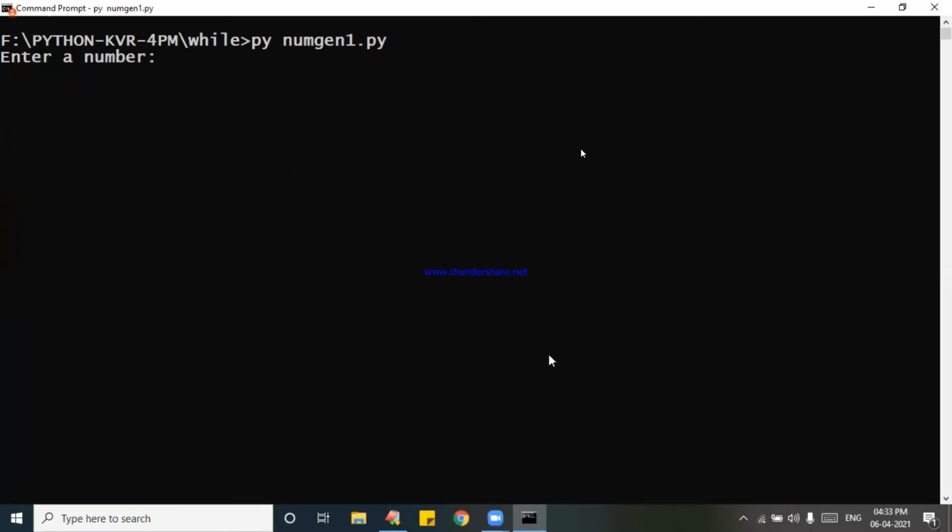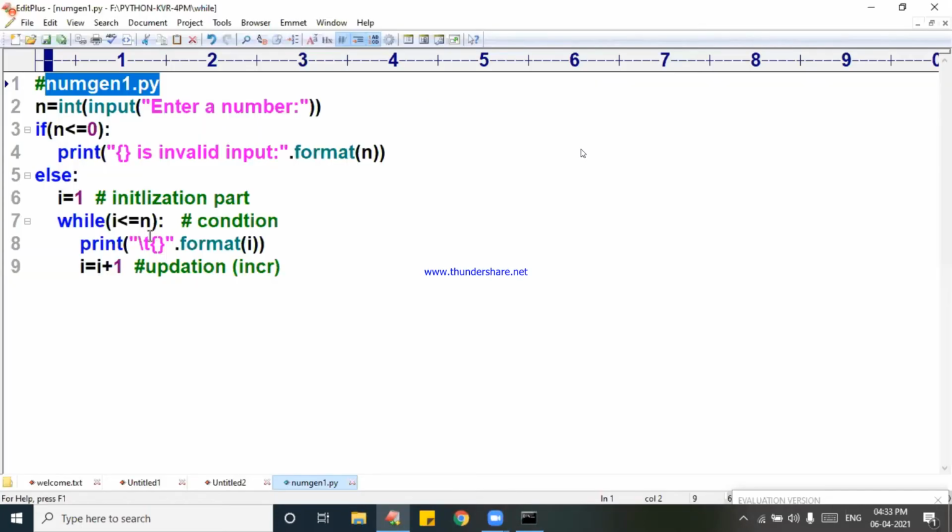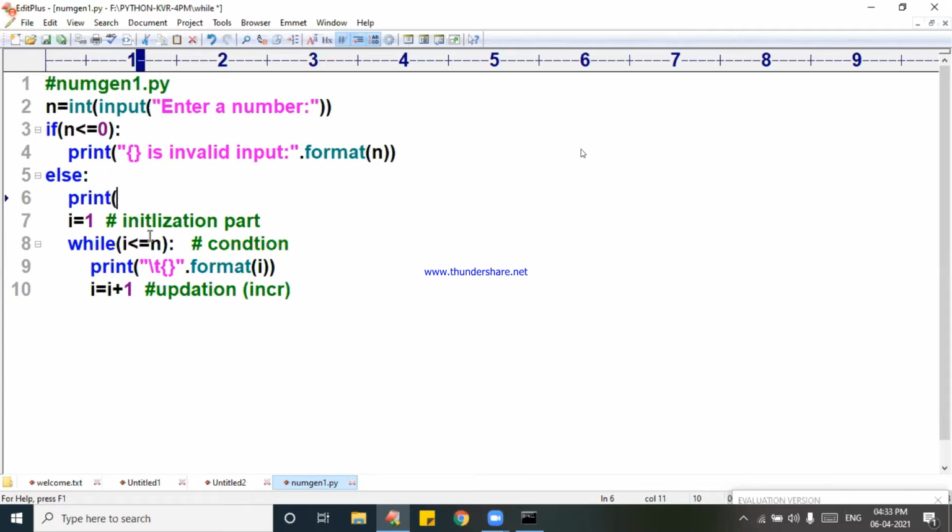Now you run, enter the valid number. 5. I got 1 to 5. See this 1 to 5. The numbers within 1 to 5, I can give. Now I will enter the number 10. So 10 is coming. If you want to show a little good kind of result to print, now I am writing print, star of 40, just to print the things carefully.